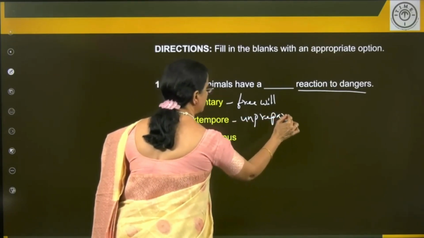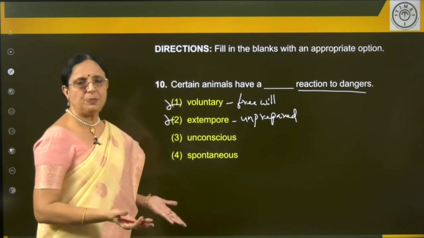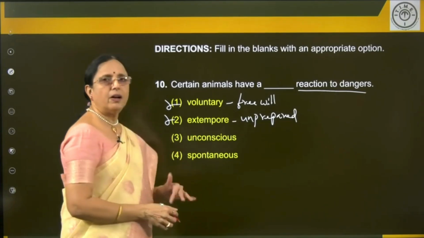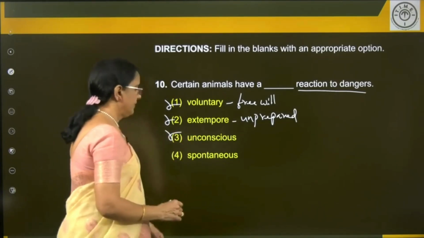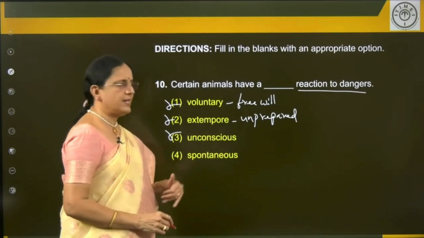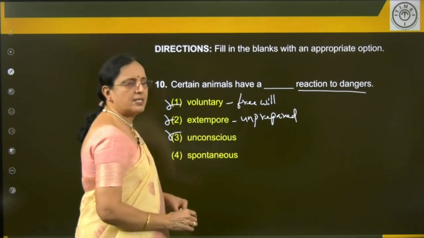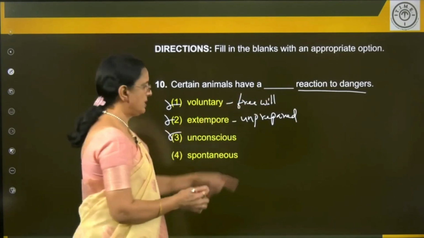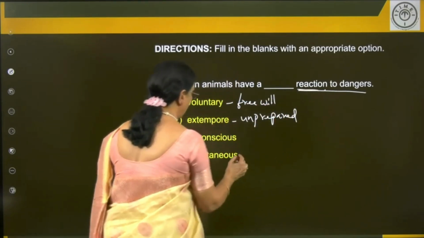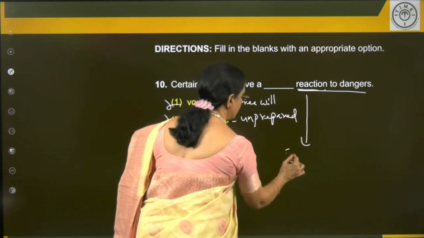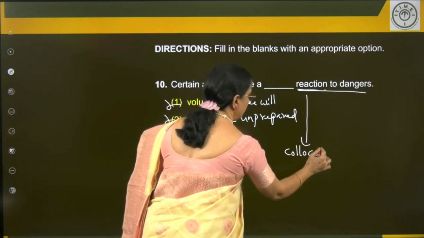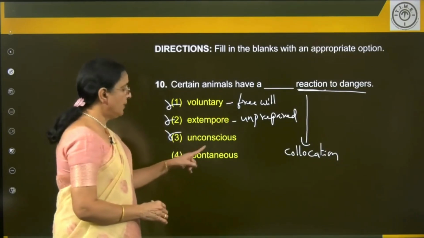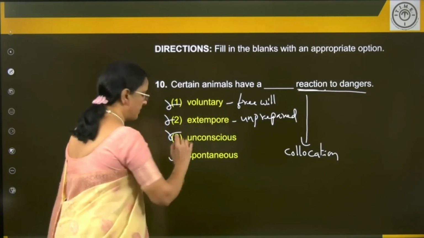Unprepared. You use extempore for extemporaneous speech. Her speech is extempore. Do you understand? Unconscious, not in senses, unaware or not in senses. No. Spontaneous, immediate. Spontaneous reaction. So that's a common usage. Spontaneous reaction is again a collocation. These two words are used together. Do you understand? You don't say extempore reaction. Spontaneous reaction. So the answer is 4.